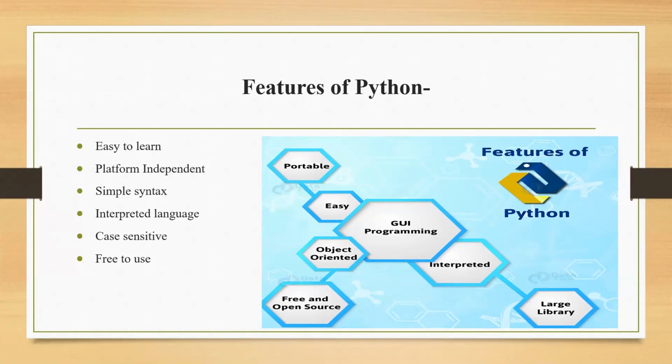And when I'm talking about platform independent, I want to tell you that machine language is platform dependent. That means if you write code in your machine language, that code cannot be transferred to any other machine. Maybe the same brand, same specifications, still these are not portable.